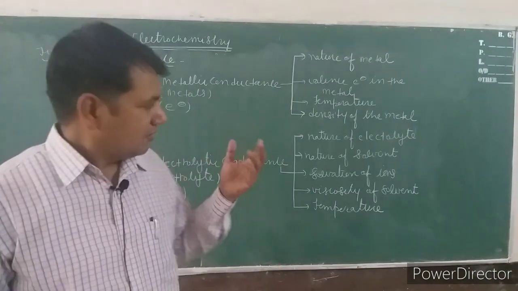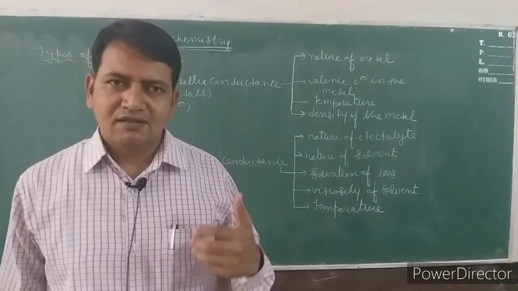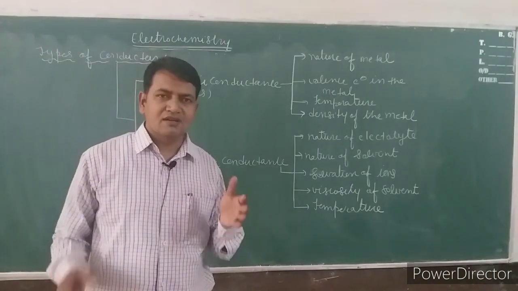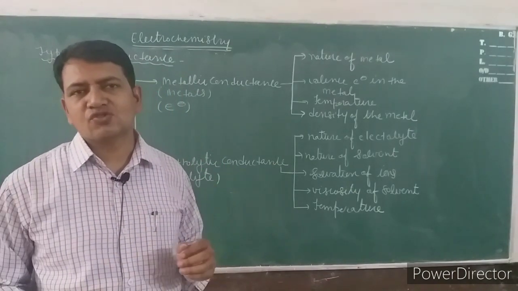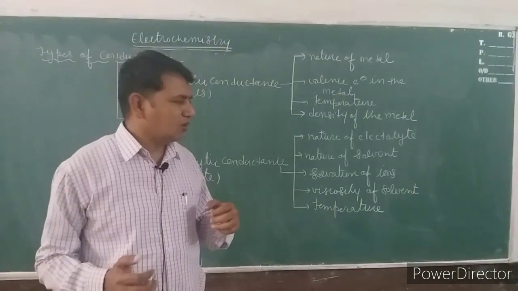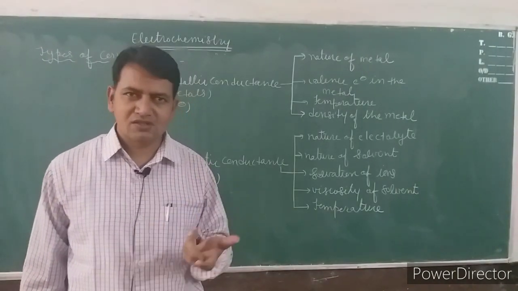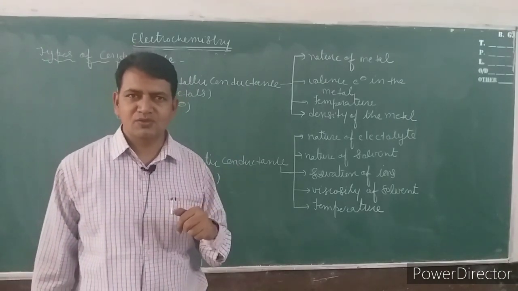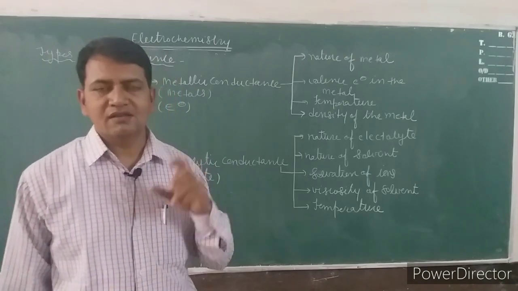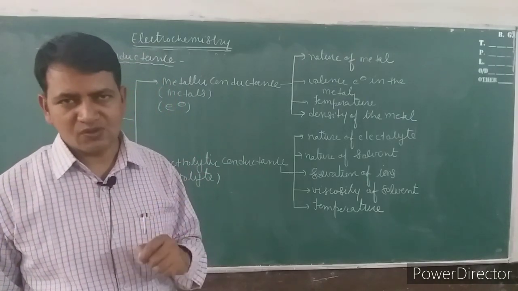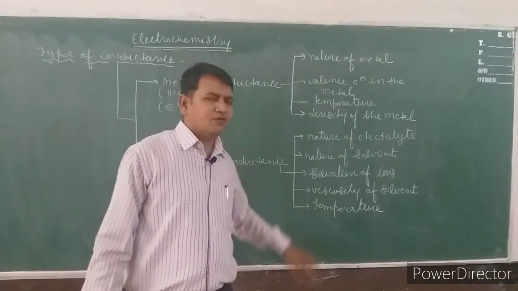The polar solvent increases the electrolytic conductance because it matches with the solute particles or electrolyte. So if we dissolve an electrolyte in a polar solvent, the electrolytic conductance will be more in comparison to the case where the electrolyte is dissolved in a non-polar solvent.